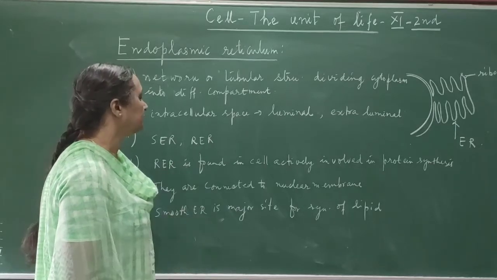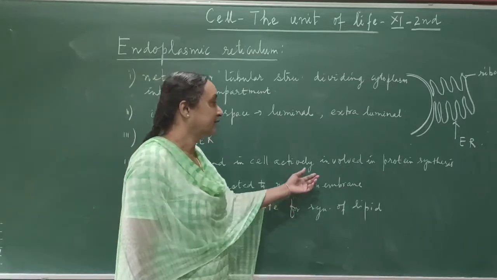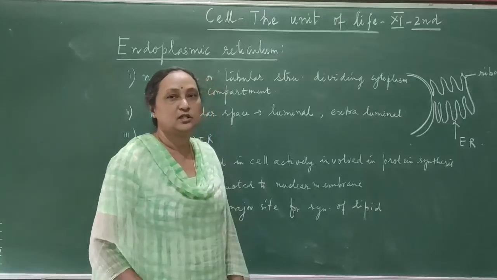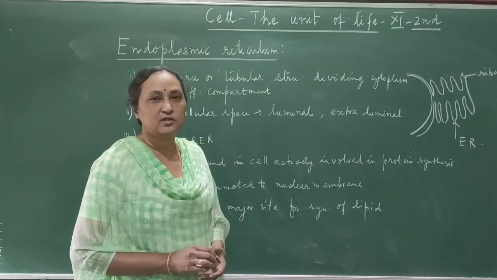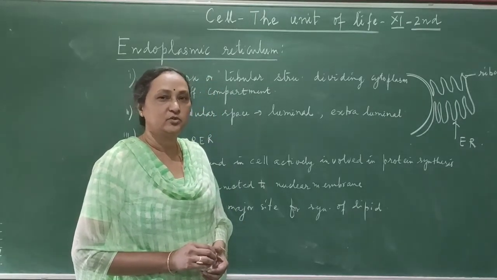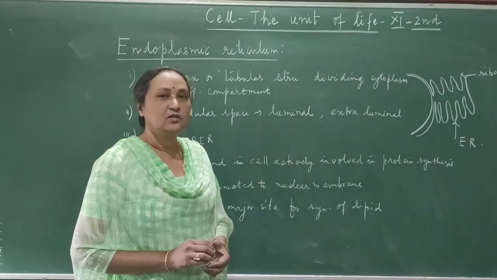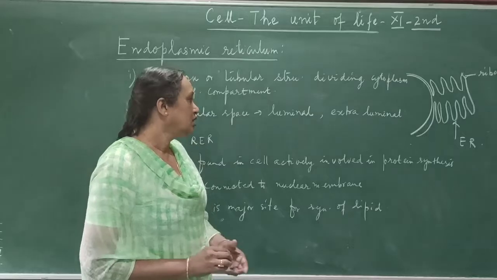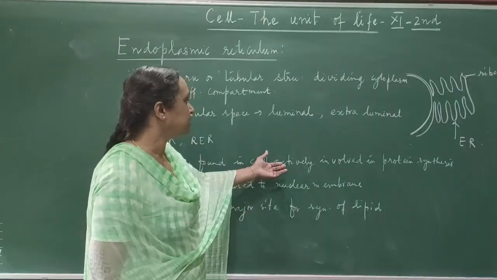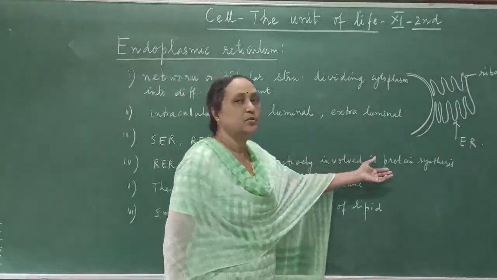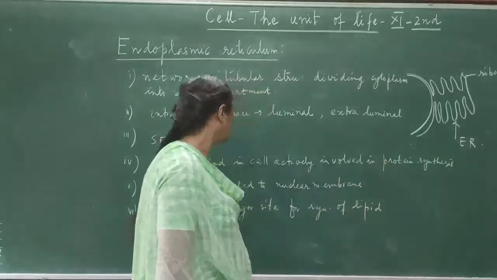Rough endoplasmic reticulum is found in cells actively involved in protein synthesis. As ribosomes are on the surface of rough endoplasmic reticulum, and all of you know the function of the ribosome, that is to synthesize protein. So they are found in cells which are actively participating in the protein synthesis process.